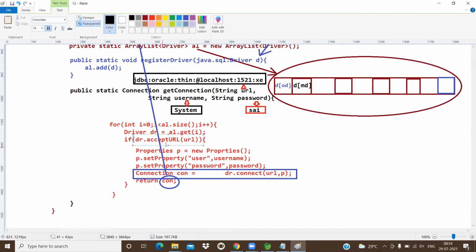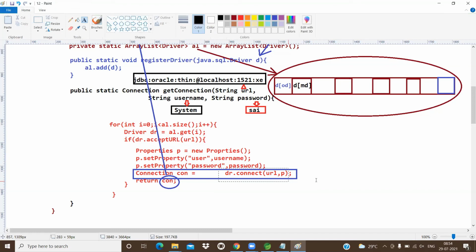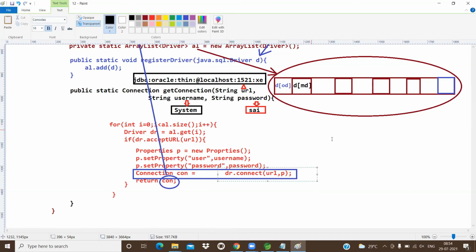MySQL driver dot acceptsURL of URL. So whatever URL we are passing, that is matched with MySQL. So the MySQL username and password, root, will be placed in the user and the password. Internally the MySQL driver's connect method is called. Then it will create a connection object which is useful for communicating with MySQL. If you are loading more than one driver, this is the logic.